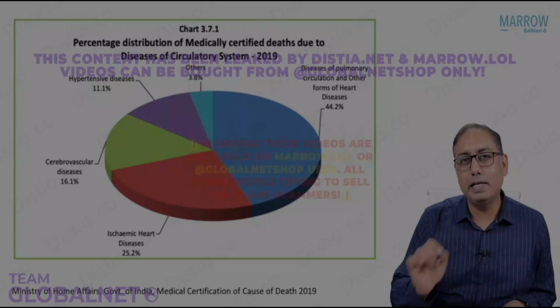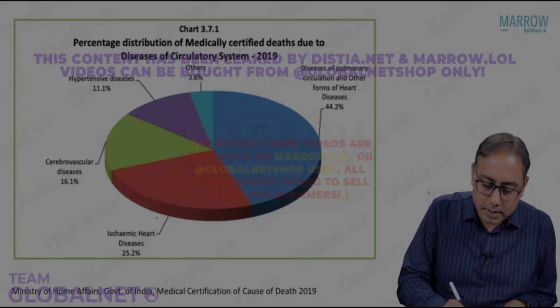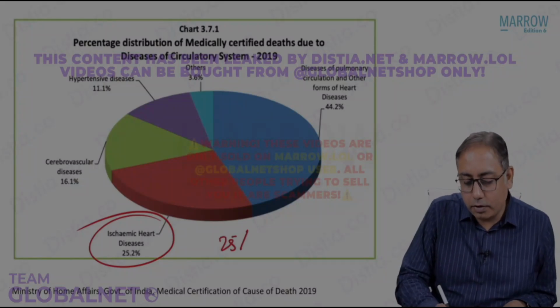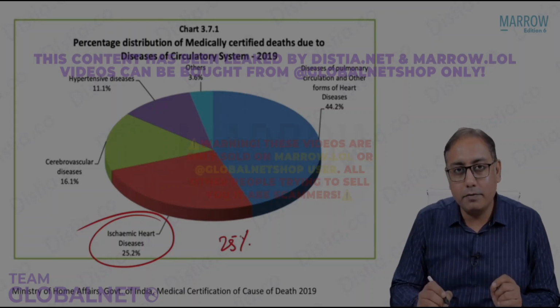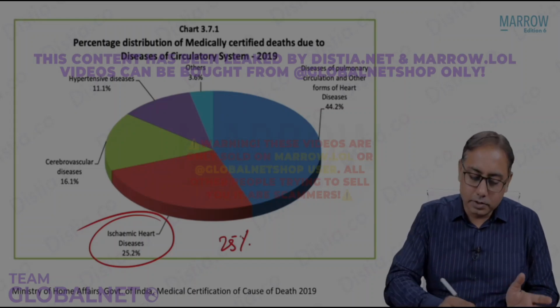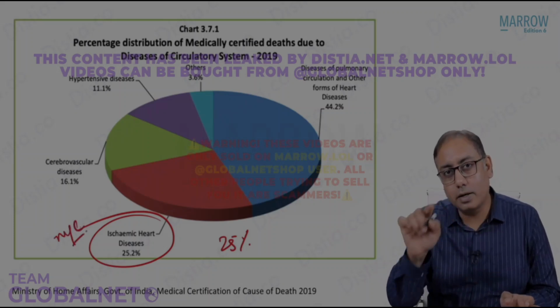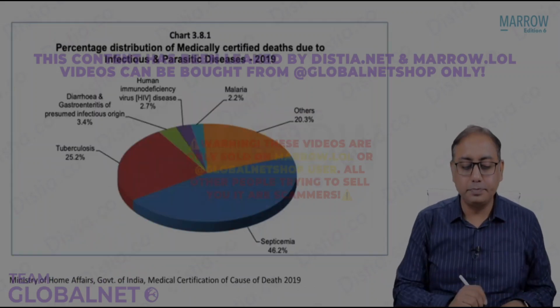Coming to what the reasons are for people dying due to cardiovascular morbidity. Of course, common sense, I think we all know that 1/4 of the deaths, 25% of all the cardiovascular deaths, were because of ischemic heart disease, myocardial infarction and coronary artery disease. So the most common cause of cardiovascular related death was ischemic heart disease. Next MCQ.